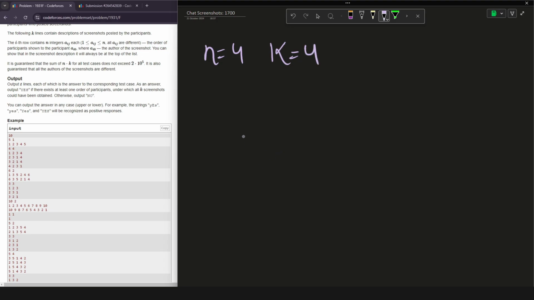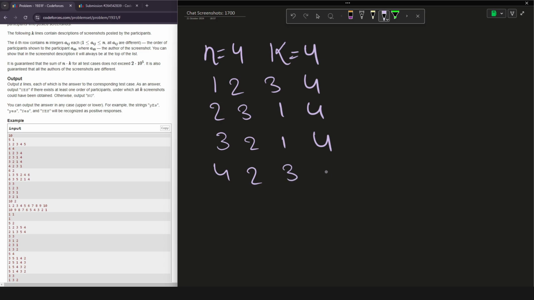So here n and k are the same and the orders given are 1 2 3 4, 2 3 1 4, 3 2 1 4 and 4 2 3 1, right? This is given to us, and we have to determine whether a valid order is possible to be deduced from these given orders or not.